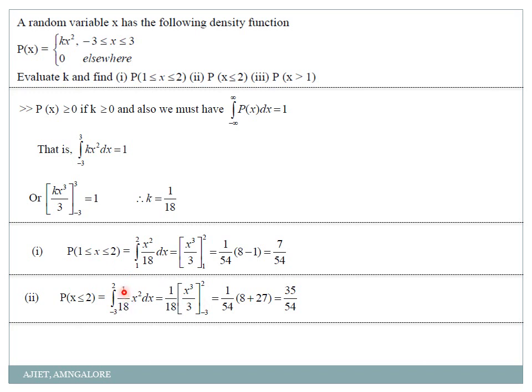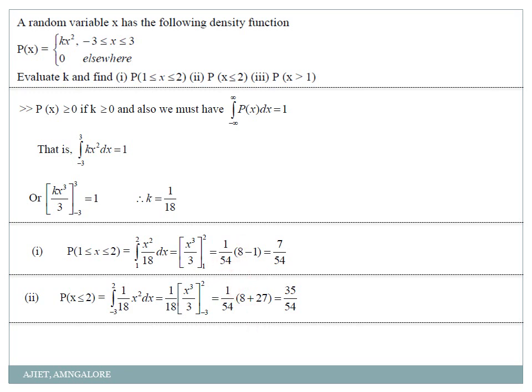So here integration from minus 3 to 2, k into x square dx, the value of k is 1 by 18 into x square dx. So 1 by 18 into integration of x square is x cube by 3 with the limit minus 3 to 2. So when I apply the limits, 18 3s are 54, forget about that. 2 cube is 8 and minus 3 the whole cube is minus 27. So minus of minus, I have written it as plus 27. So I will get my final answer as 35 divided by 54. Okay. Hope you are clear with these two sets of problems.